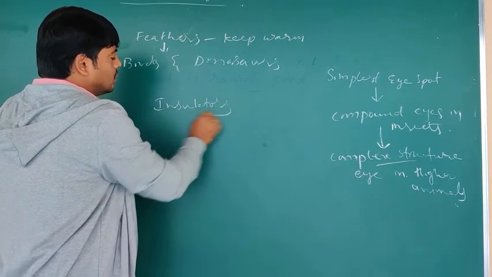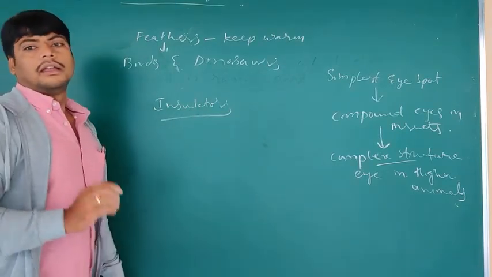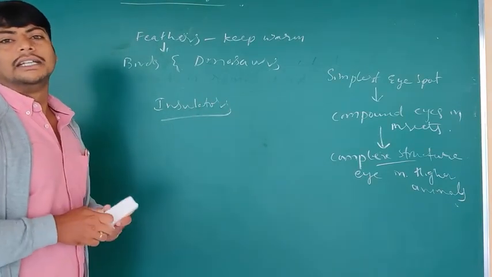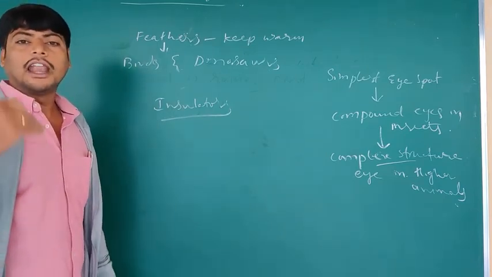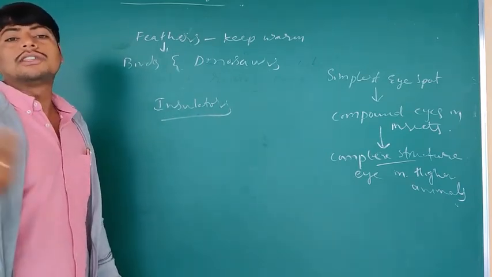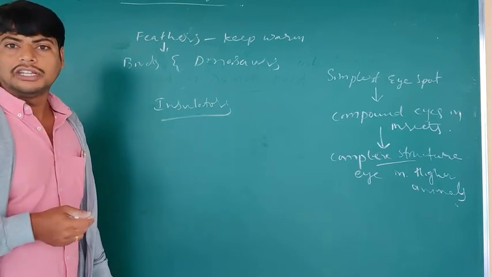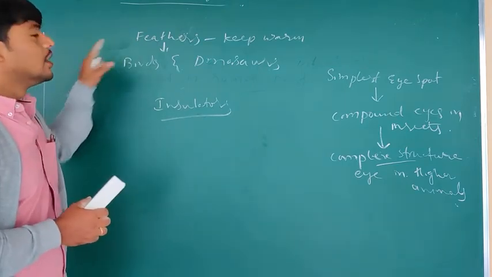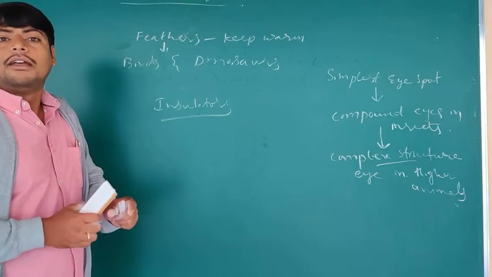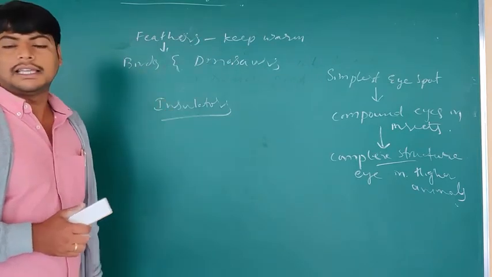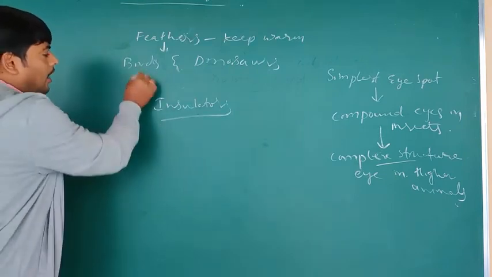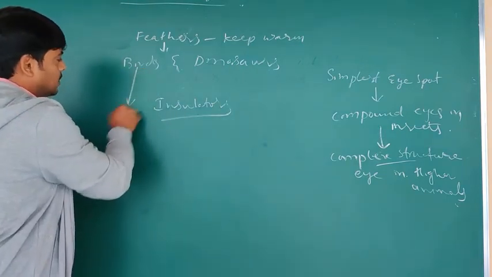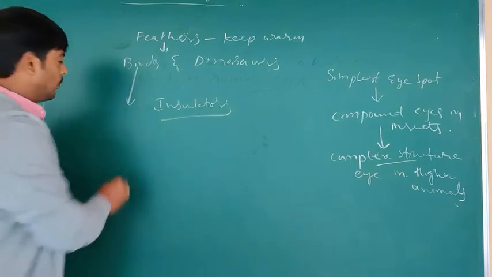As we know, insulation means not allowing heat to pass. They are called insulators. Here also the feathers prevent the loss of heat from the body, helping them survive bad weather conditions. That is the importance of feathers, which are commonly found both in birds as well as dinosaurs. Later on, what is happening here? Along with insulation, in case of birds, the feathers help them to fly.